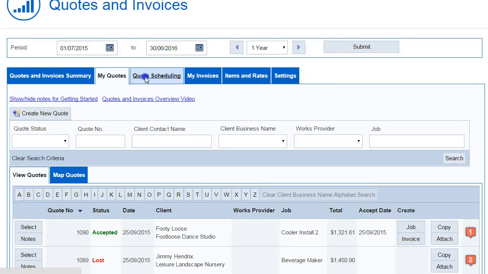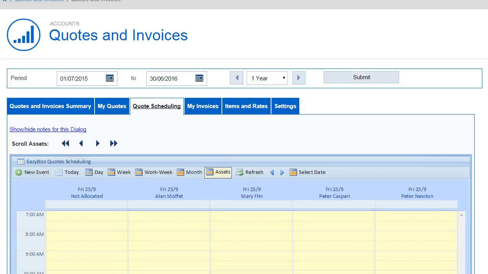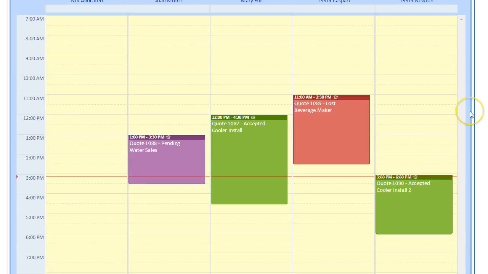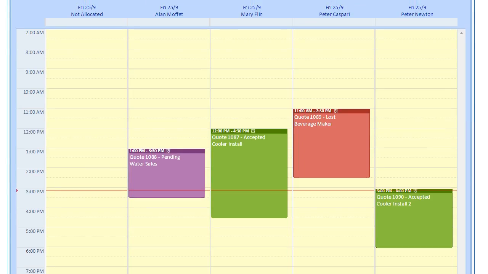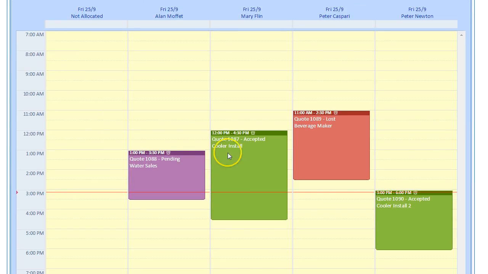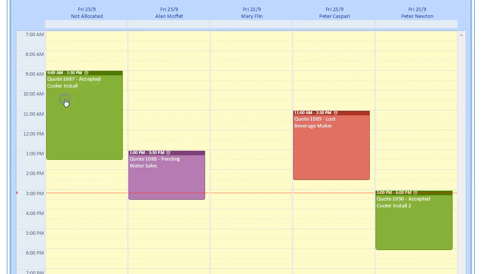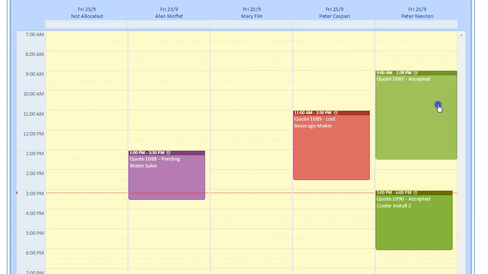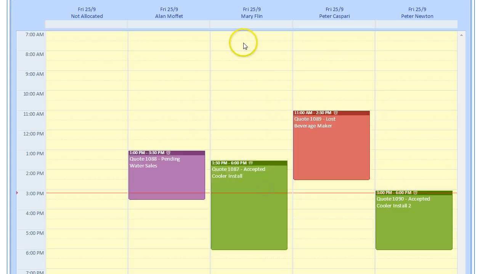If we go to the quote scheduling section, we can have a look at some quotes that have already been put in the system and scheduled. If a quote is created and it hasn't been allocated to a staff member, it comes up in the Not Allocated section. And then all you need to do is drag and drop it to whoever it needs to attend that particular quote.